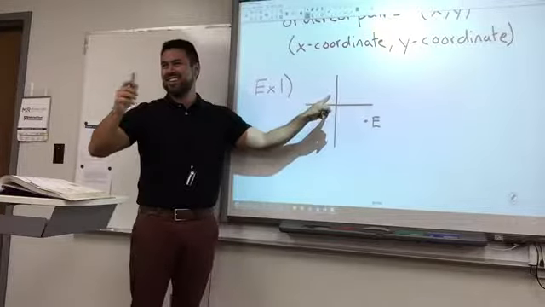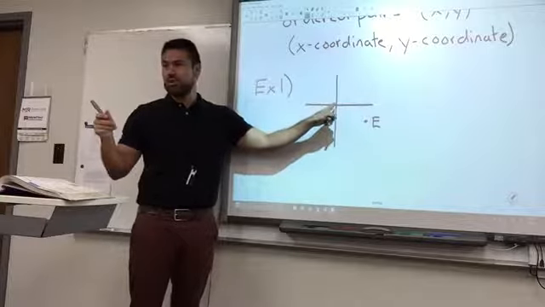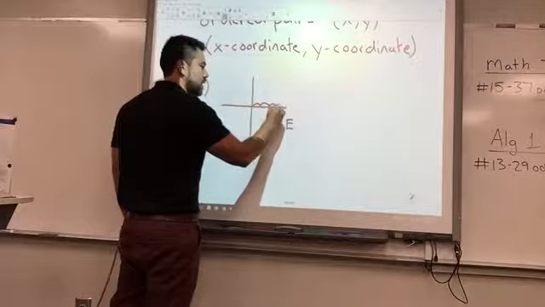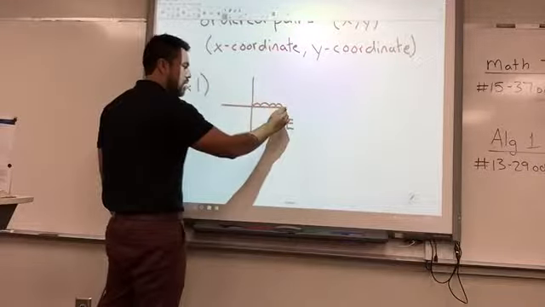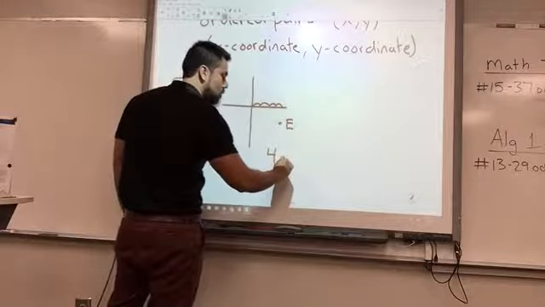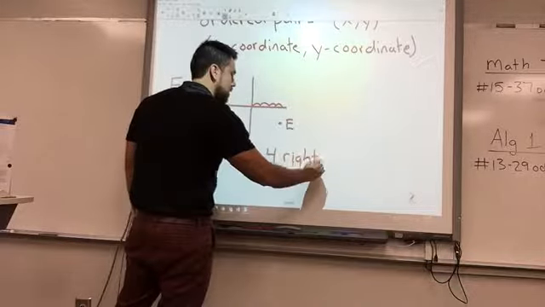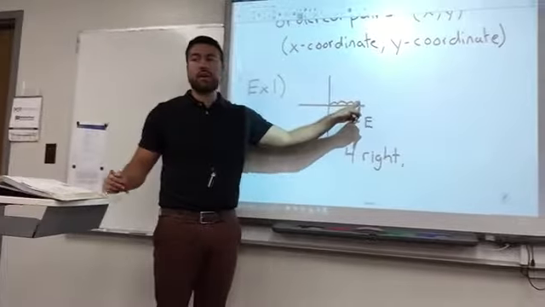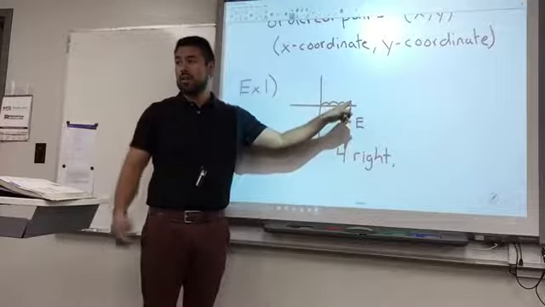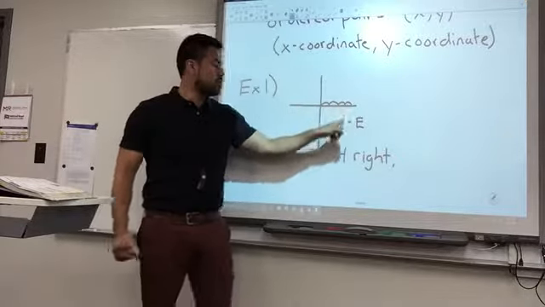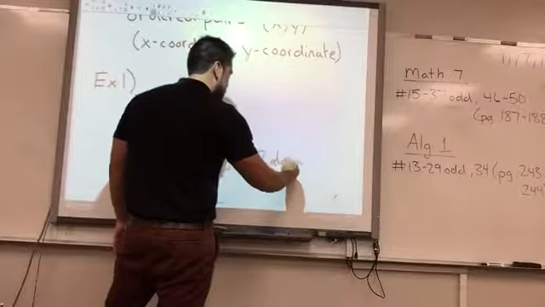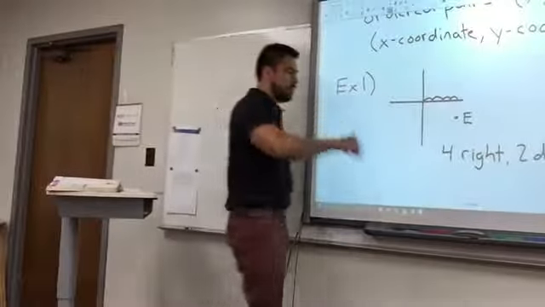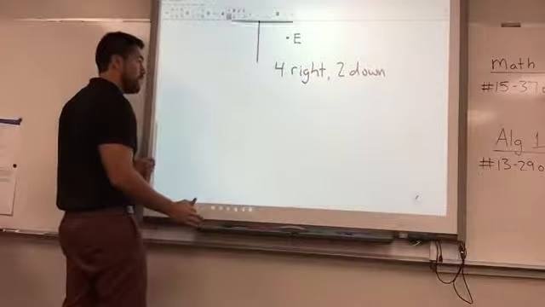I know Benton knows. Margot, you go to the right. How many times do you go to the right? 1, 2, 3, 4. Okay, so you end up going 4, and I'm going to write this 4 right. Okay, I went 4 right. And then from there, where do I go? From right at this spot, now I'm thinking up or down. So go ahead. 2 down. Okay, you go 2 down, so I'm going to write here 2 down. You went 2 down. Okay, since you know that, you already have the ordered pair for E.